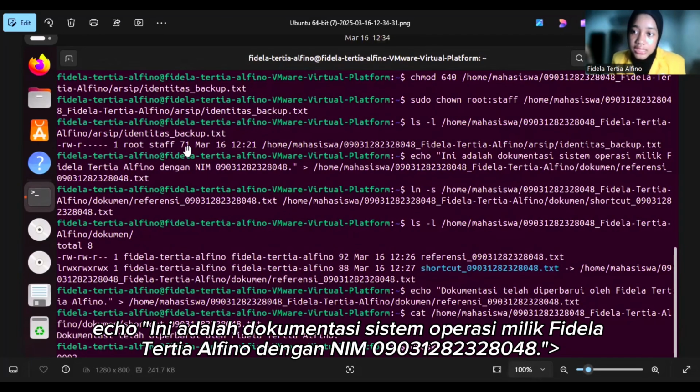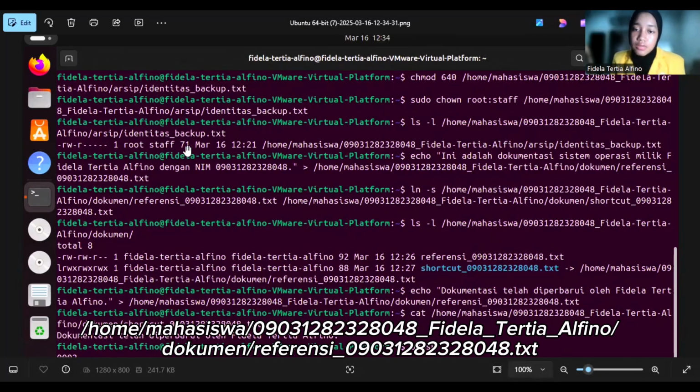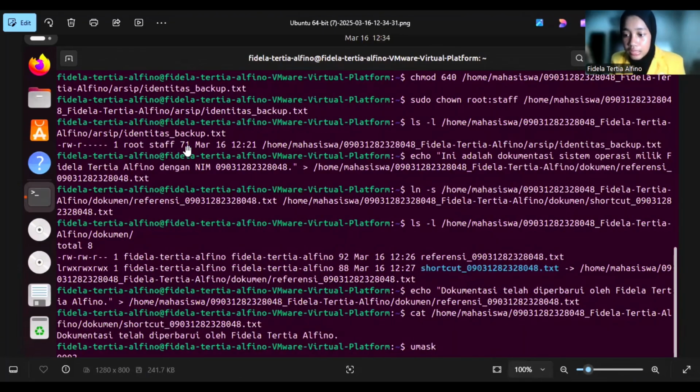Ini adalah dokumentasi sistem operasi milik Fidel Tertia Alvino dengan NIM 09031282284048 /home/mahasiswa nim_my_name /dokumen /referensi_my_name.txt. We use echo in creating referensi_nim.txt to create a file containing documentation text.